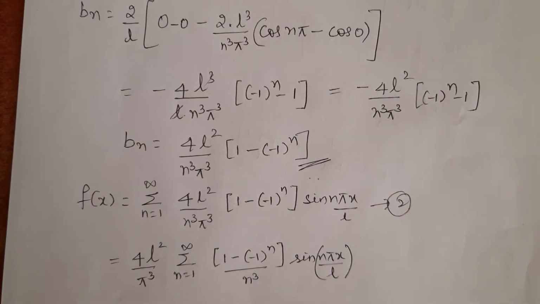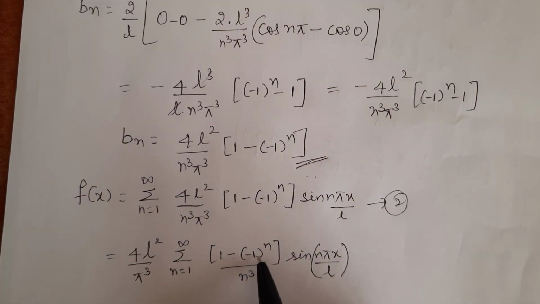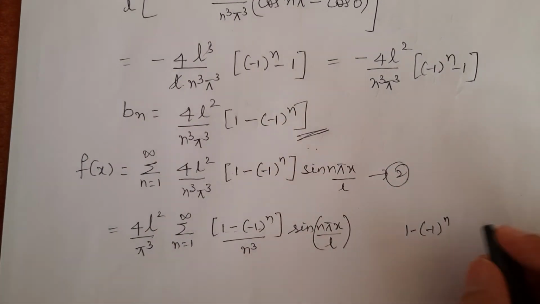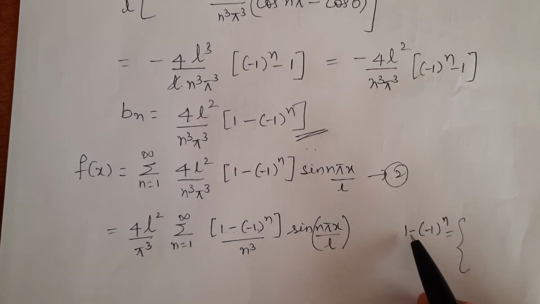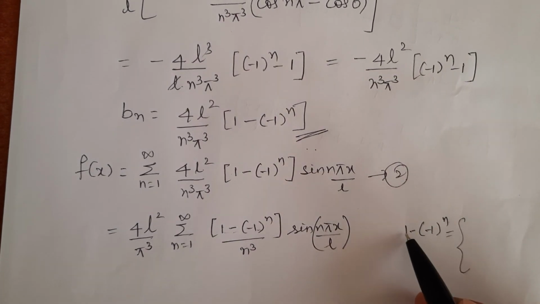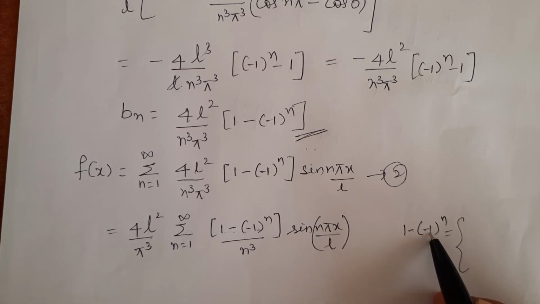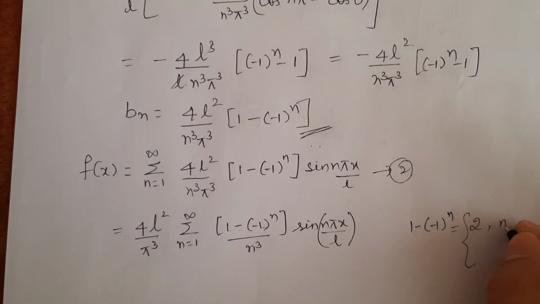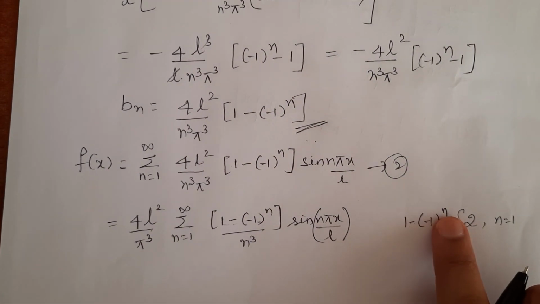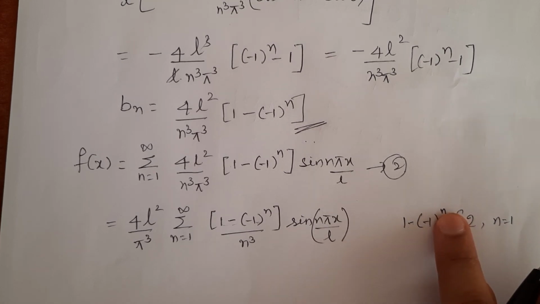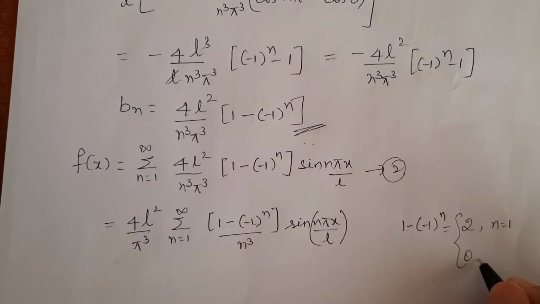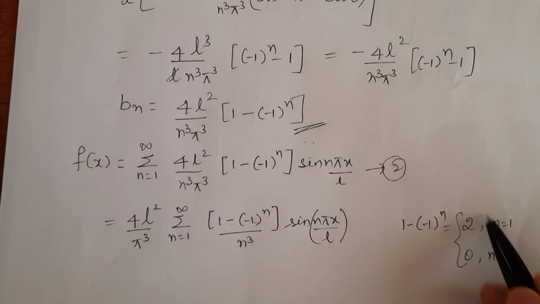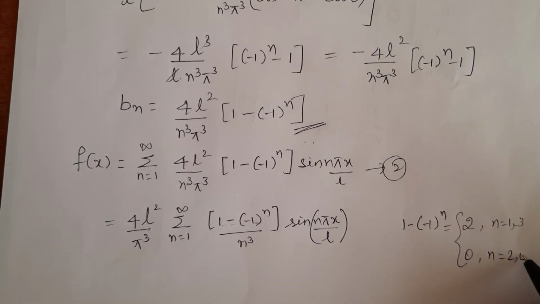Now, let us see what happens to this term when n is equal to 1, 2, 3, etc. So 1 minus of minus 1 to the power n, when n is 1, will be 1 minus of minus 1, so 1 plus 1, I will get 2 when n is 1. When n is 2, 1 minus of minus 1 the whole square is plus 1, 1 minus 1 is 0 when n is equal to 2. Similarly, when n is 3, I will get 2. When n is 4, I will get 0.